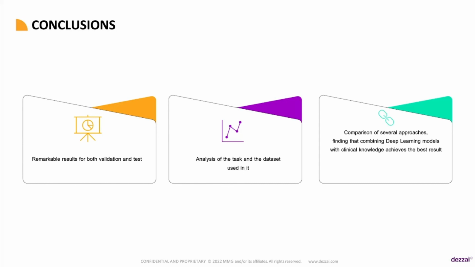Finally, we would like to highlight the conclusion of our paper. We have shown that our approach has obtained excellent results for both test sets of the SocialDisNER. We have performed a detailed analysis of the task and the dataset, and we have performed a comparison between a modern approach based on transformers with a classical approach based on a medical ontology, discovering the limitations of both and finding that their combination has returned the best results.